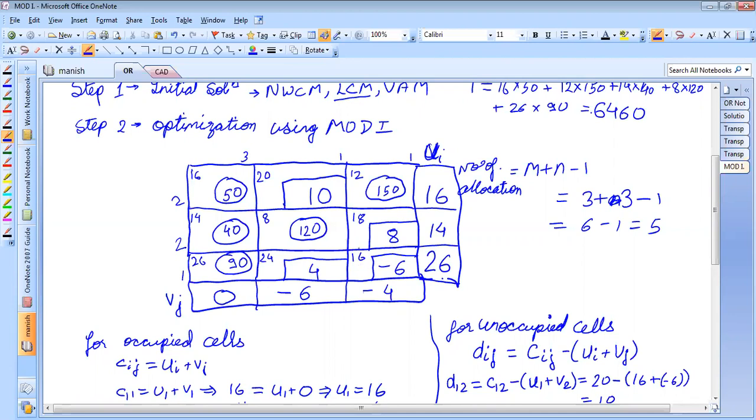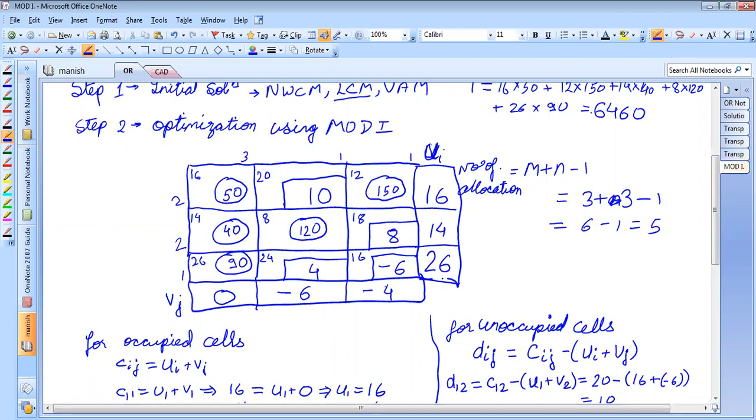Since this cell is not in the solution, we are losing 6 rupees per unit. Is it clear now? Yes, sir. So we need to include this cell into the solution. It means we need to have some allocation here. This cell should not be unoccupied. Now this cell is an unoccupied cell.